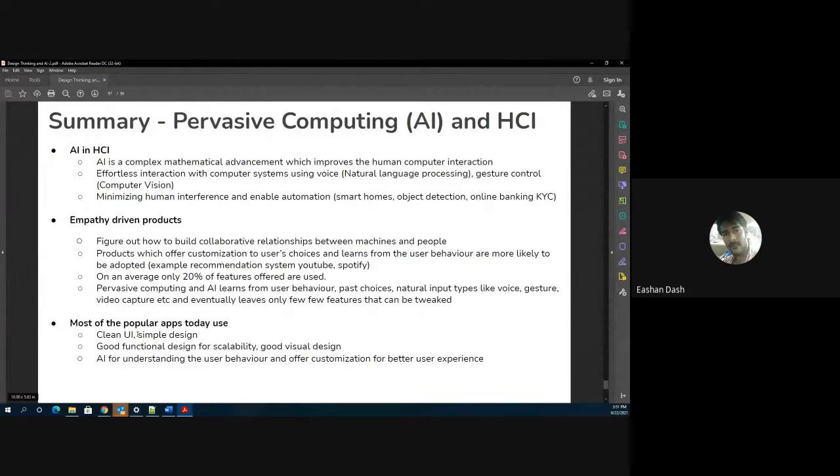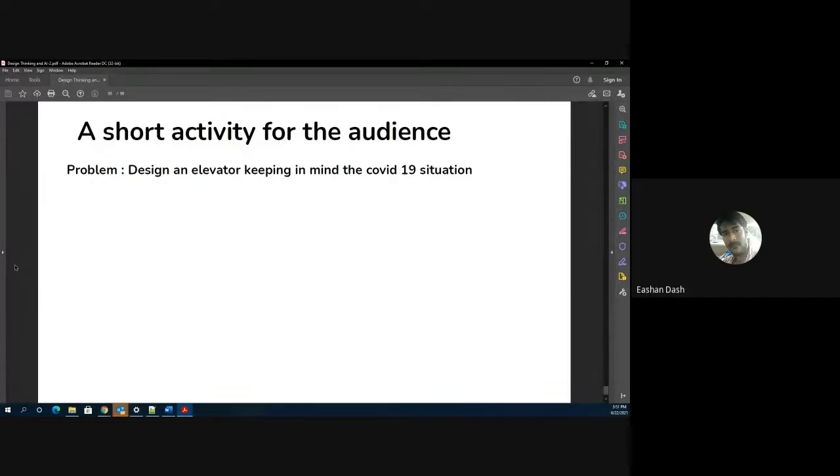The most popular apps, the good apps that you use today, have a clean user interface, simple design, good functional design for scalability, and then they have AI to understand the user's behavior and offer customization for better user experience. I'm really sorry I had to run through the last two slides, but this is the summary, and I hope the intent of the session was clear and loud. It was a lovely session. Very informative. Thank you so much, ma'am.